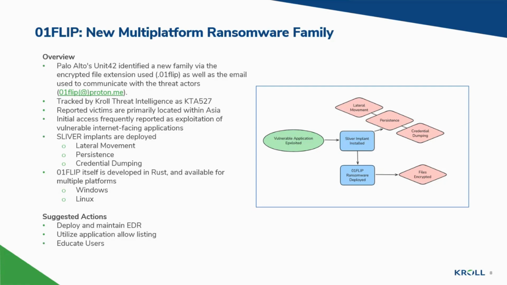TTPs utilized by the group include exploitation of vulnerable internet-facing applications for initial access, Sliver implants for persistence, as well as lateral movement and credential dumping. OneFlip ransomware itself is developed in Rust, which lends itself towards anti-analysis due to the significant size of the binaries, as well as differences that can make other tools function incorrectly, such as a lack of null string termination. User-defined strings such as configuration details are encoded within the binaries.